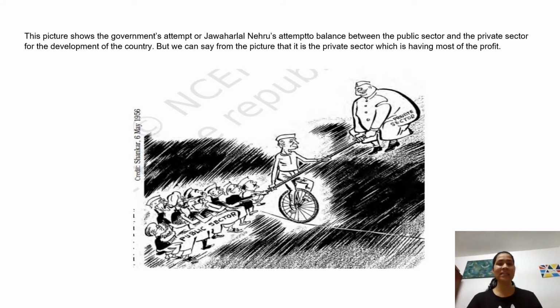We can say from this picture that it is the private sector which was having most of the profit, because you can see that Jawaharlal Nehru is trying to balance the Indian economy with the help of private and public sector both. But at the end of the day, it was the private sector which was on the top. So we can say that private sector was having most of the profit. Okay, so moving on to the next picture.